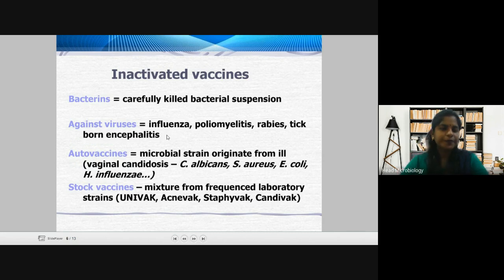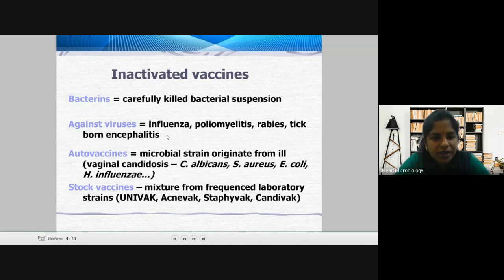Then autovaccines. These are microbial strains which originate from sick people. So it can be C. albicans, S. aureus, E. coli, or H. influenzae. This is in the case of vaginal infections, vaginal candidiasis.